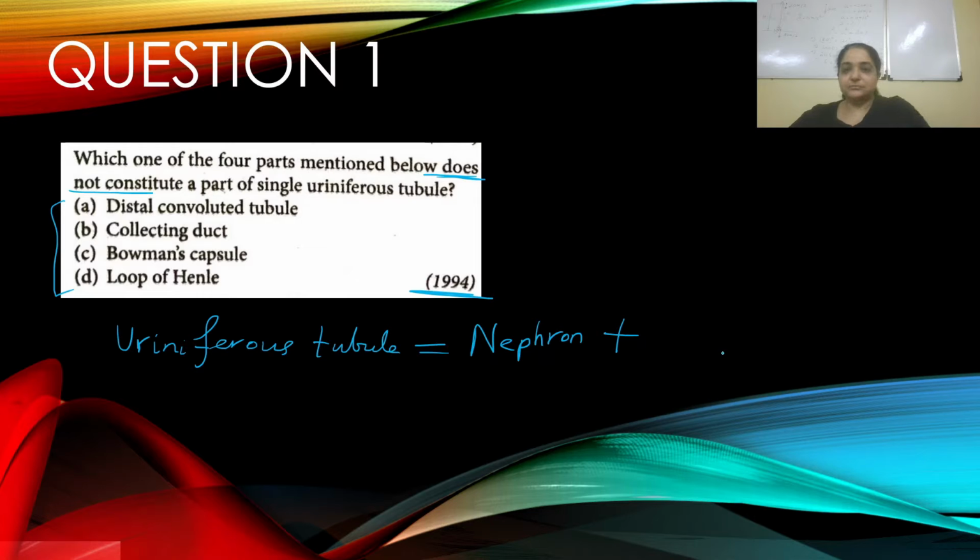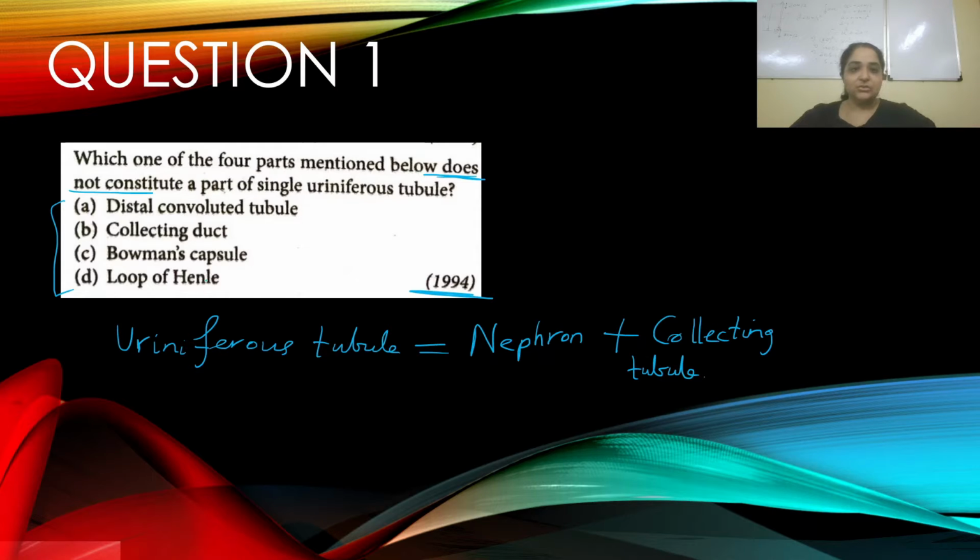It is equal to nephron plus collecting tubule. I know you've seen in some places uriniferous tubule is equal to nephron. No, it is not equal to nephron. Please note this down. This is a very important piece of information.